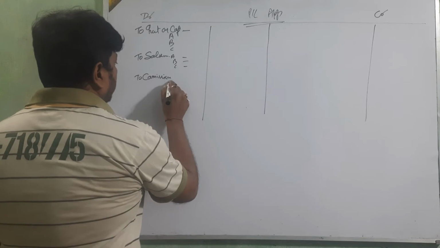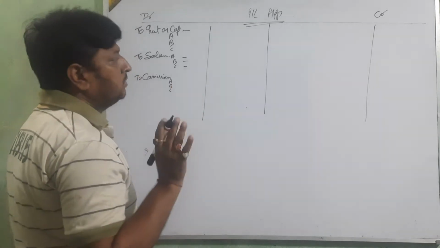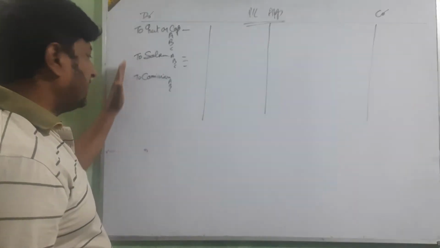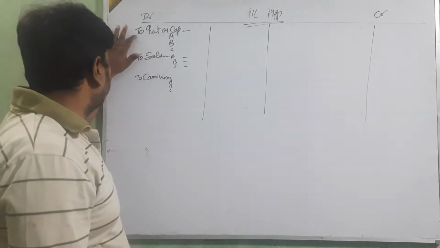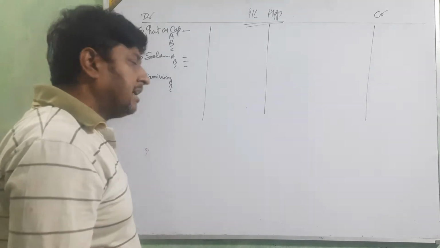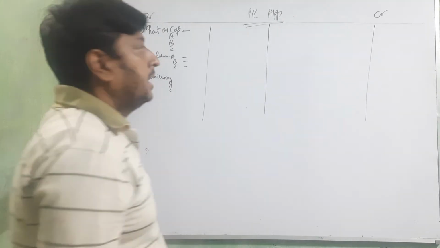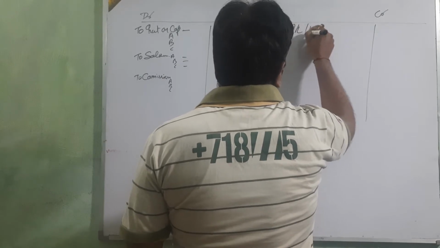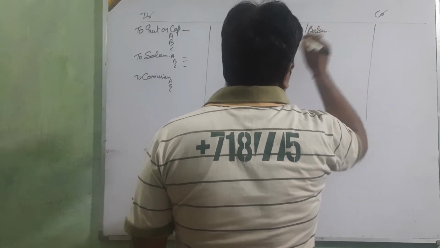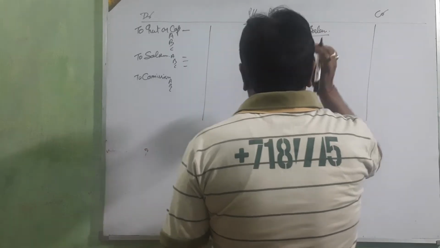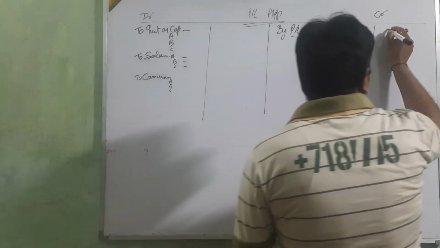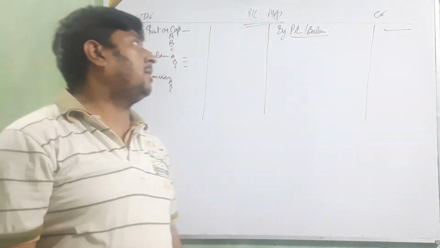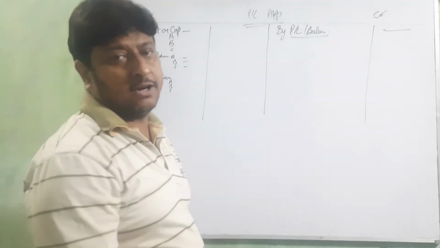Okay beta, partners maybe A, B, C or any one or two. And this side, all these things are showing on the debit side: interest on capital, salary of partners, commission. And this side, first by PL or balance. That is the PL account, the profit amount which is coming by the profit and loss account.